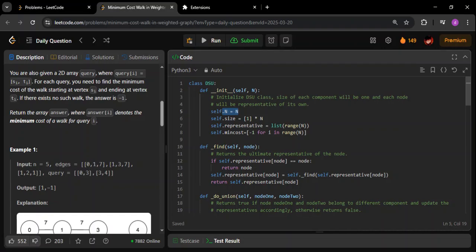So we are setting the size as 1 as of now. Representative means the leader. And similarly min cost: the idea is that for each component there is going to be a min cost. Initially it will be -1 for all of them, right?